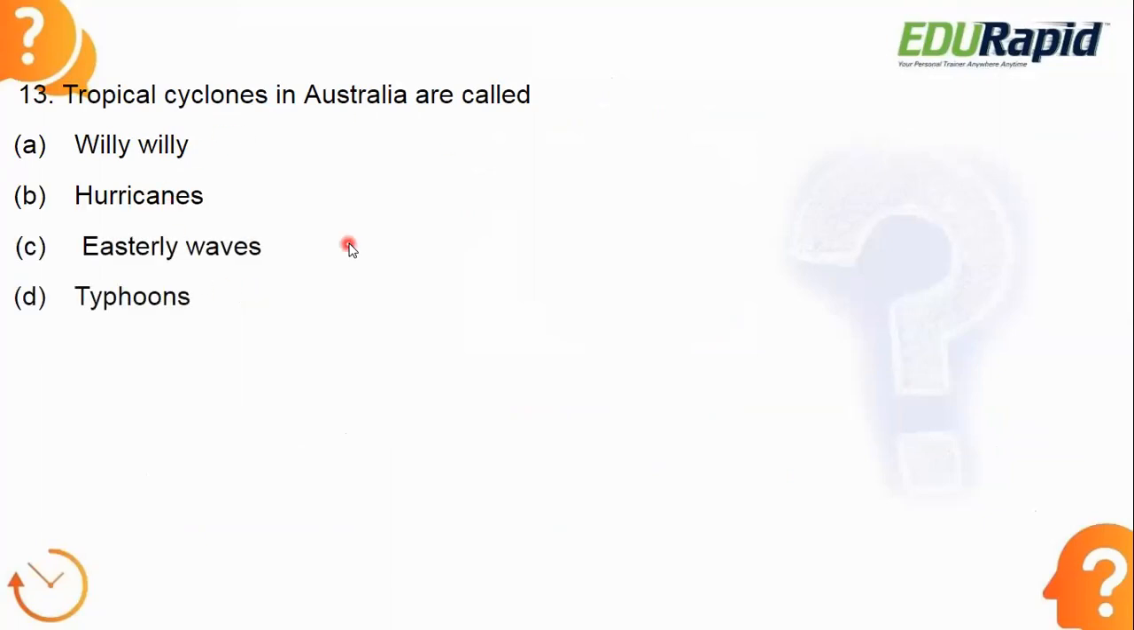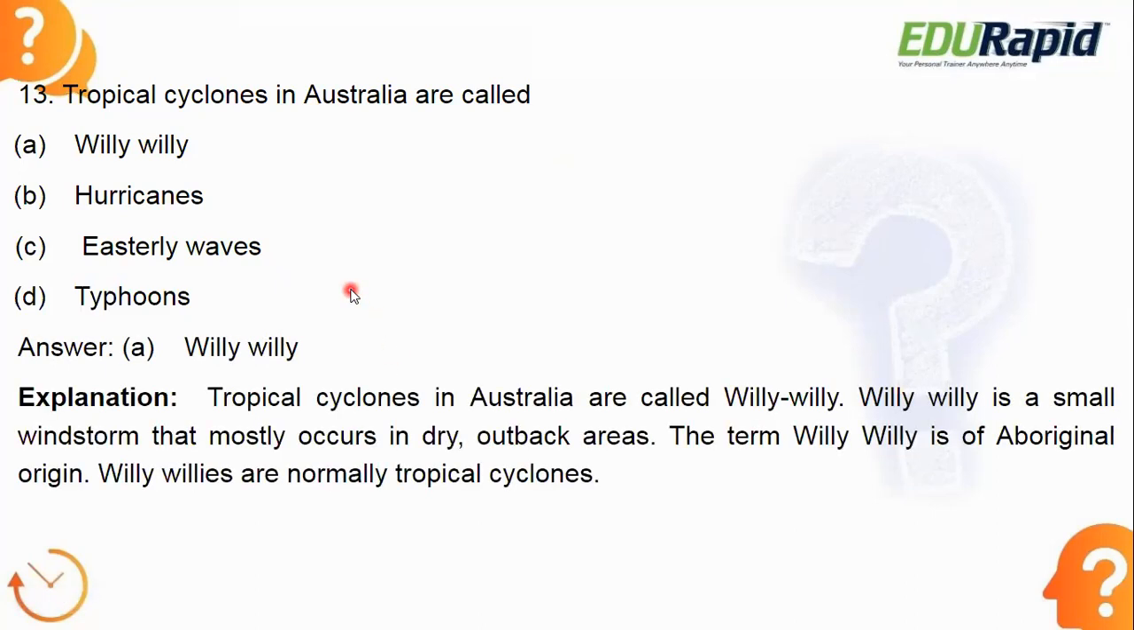Next, tropical cyclones in Australia are called. What is the answer? Let's see the answer. Answer is option A, Willy Willy. Tropical cyclones in Australia are called Willy Willy.